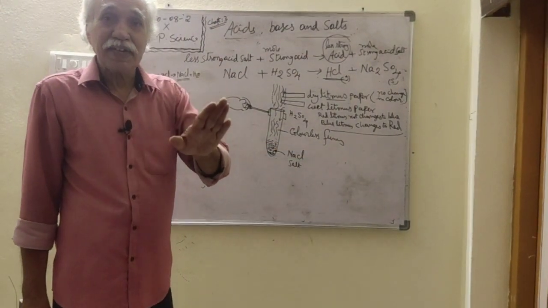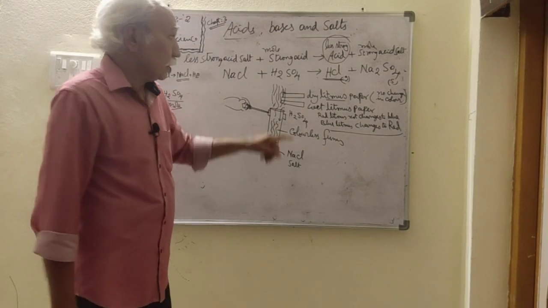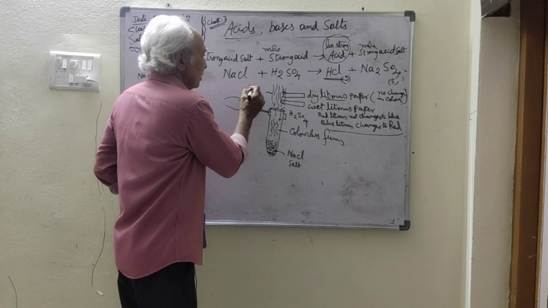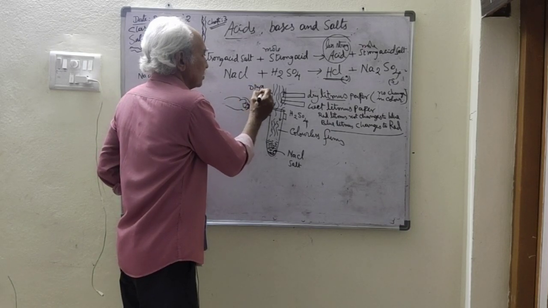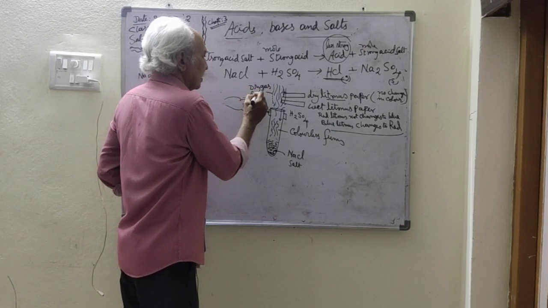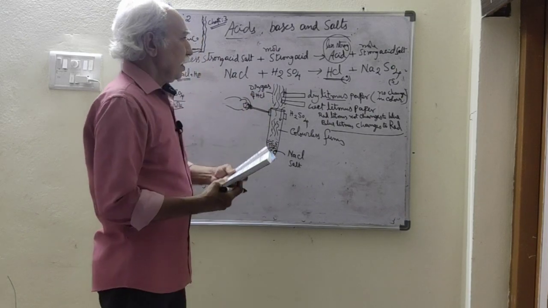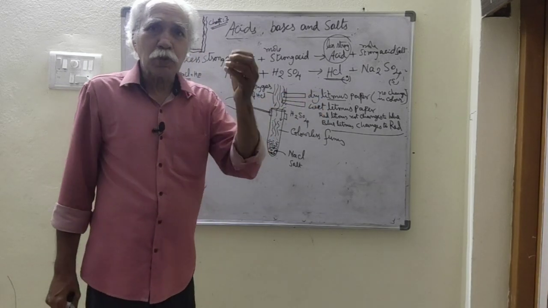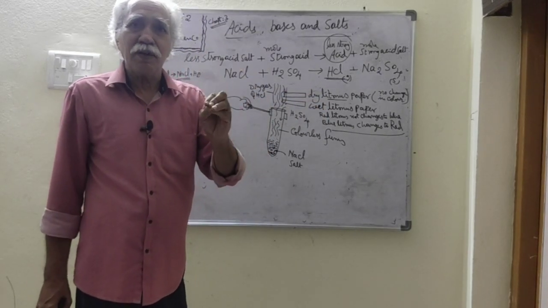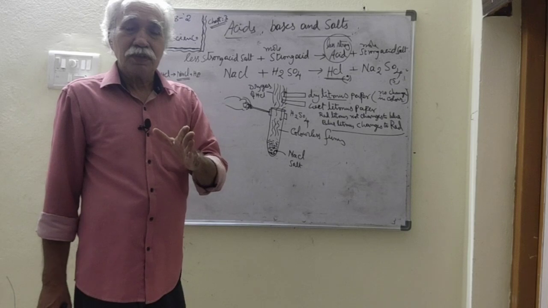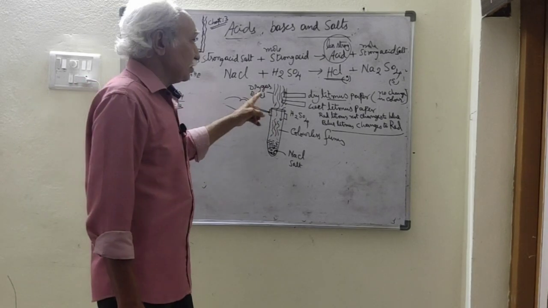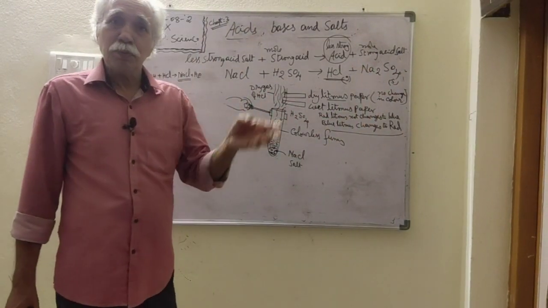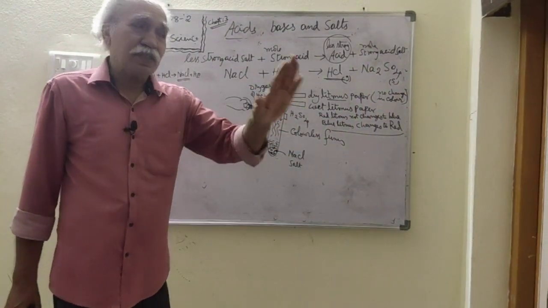In the dry state, it is not an acid. In this case, the gas is dry, dry gas of HCl, and the litmus paper is also dry. So both are dry, and there is no possibility for the formation of ions. Hence, the litmus paper does not change its color, either blue to red or red to blue.